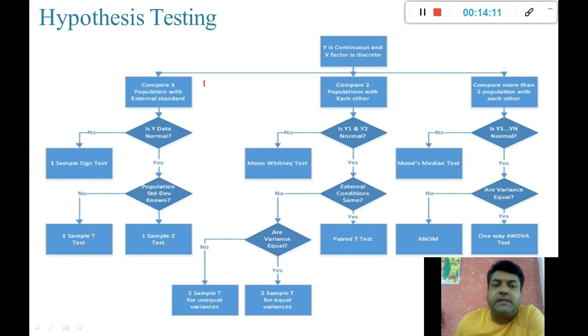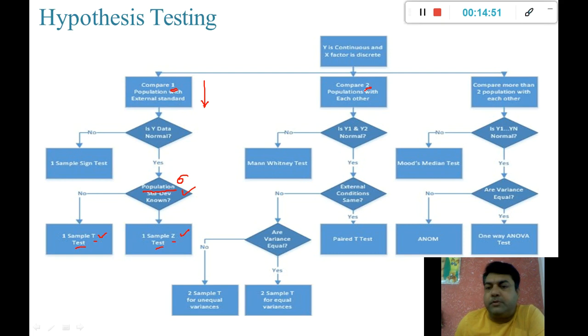If I am having one sample and it is normally distributed, then I will check whether the standard deviation for that sample's population, the population standard deviation sigma, is known or not. If it is known, you know that we follow Z distribution, so we will perform a Z test. If it is not known, then we will perform a T test, right? This is with respect to one sample.